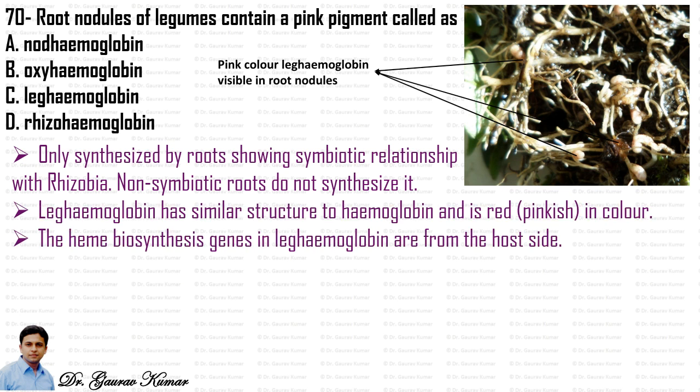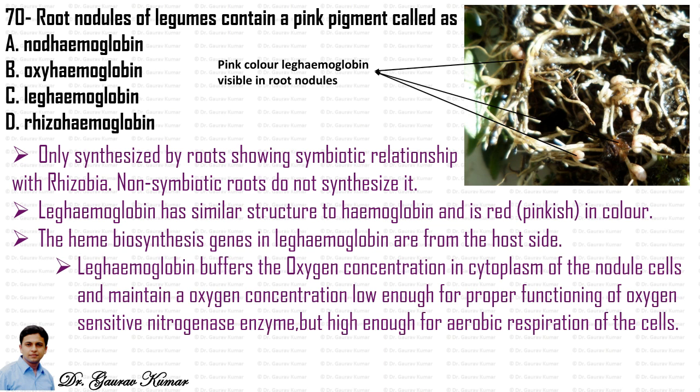The leghemoglobin has a structure similar to hemoglobin and is red or pinkish in color. The heme biosynthesis genes in leghemoglobin are from the host side, that is, it is synthesized by the host. This is a recent discovery. Earlier it was thought that it is synthesized by the rhizobia bacteria, but now it is found that the heme biosynthesis gene is actually in the host itself.